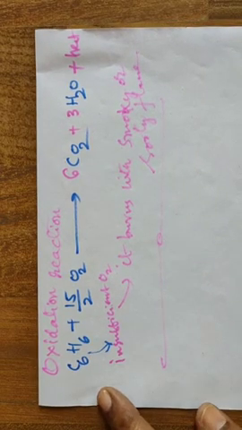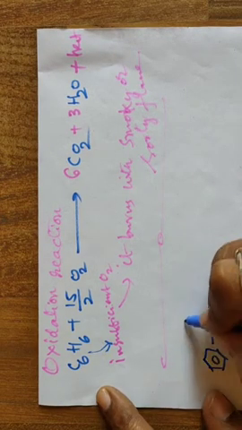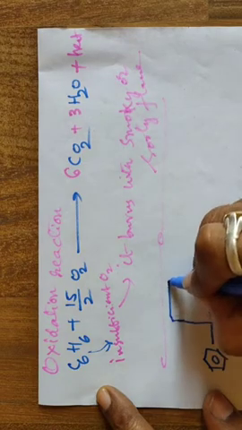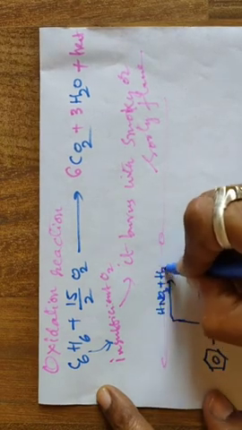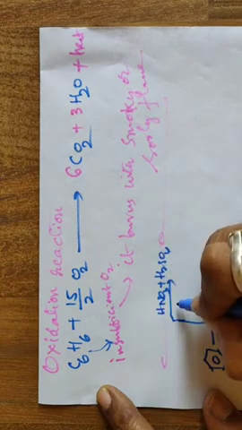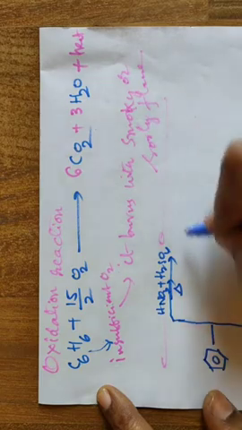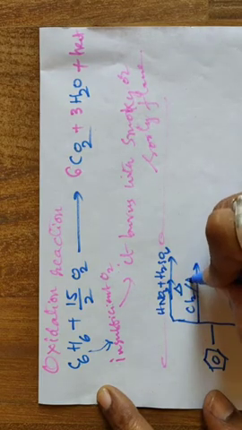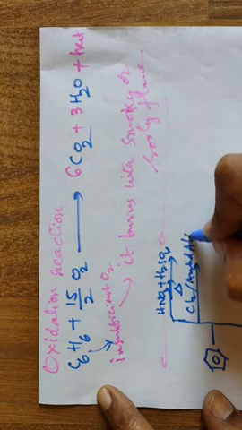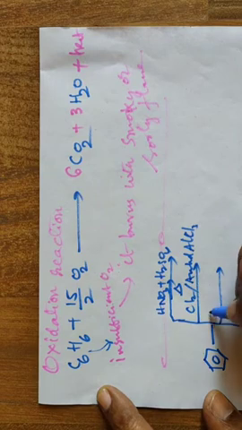What is the summary? Benzene treated with HNO3 and H2SO4 in the presence of some heat energy, and you got the product. Next, Cl2 in the presence of anhydrous AlCl3, that is chlorination.